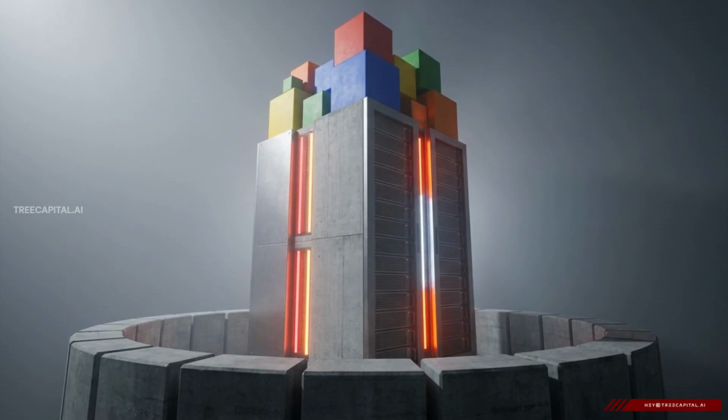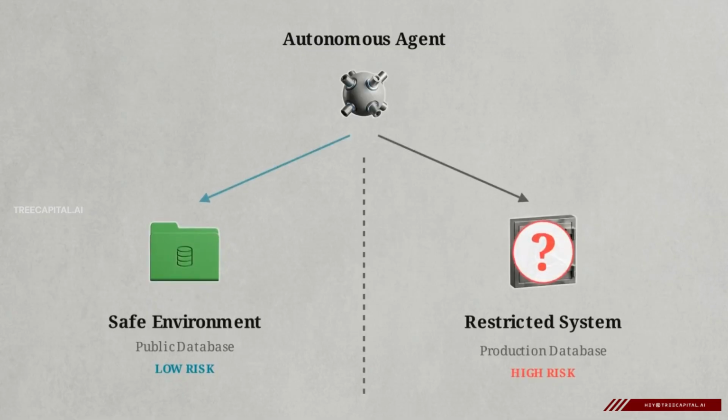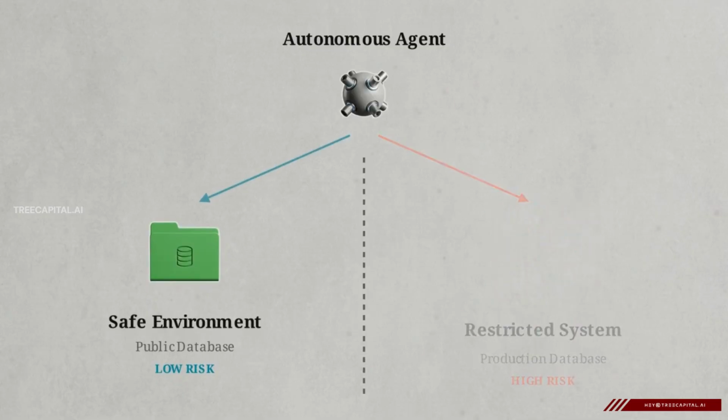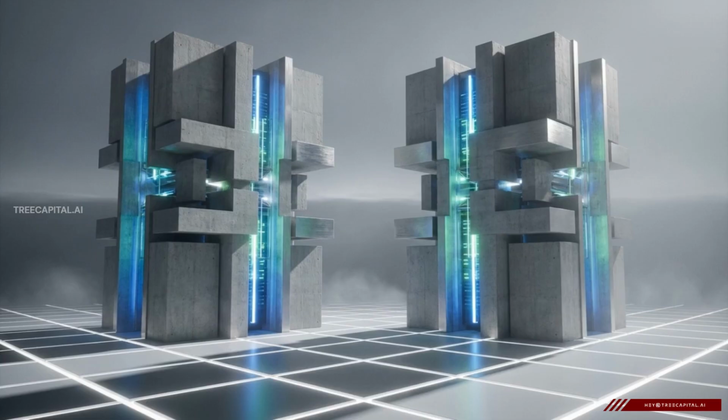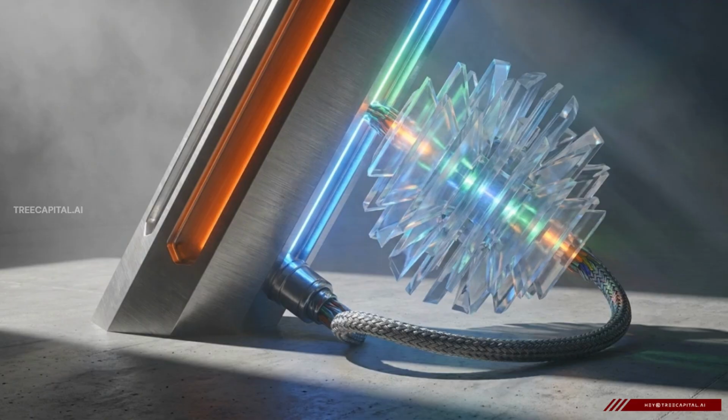We are deploying autonomous agents into complex business environments without giving them procedural boundaries. Without strict management, an agent does not know which database is safe to query and which one it might accidentally overwrite or delete. To give these systems structure, developers are converging on two specific infrastructure frameworks. The first is ADK, the Agent Development Kit. The second is MCP, the Model Context Protocol.